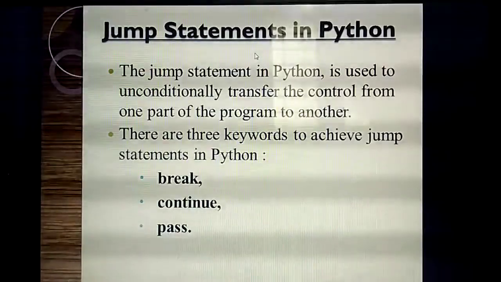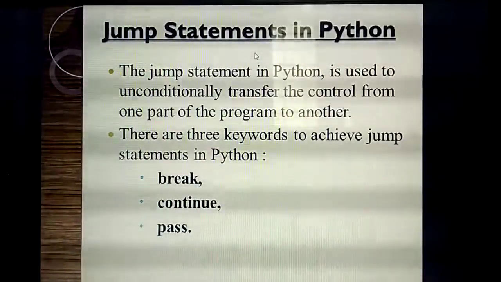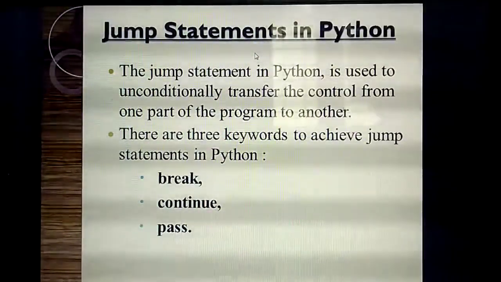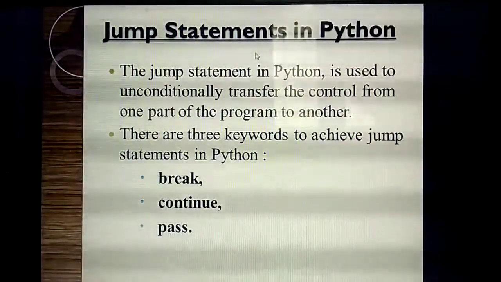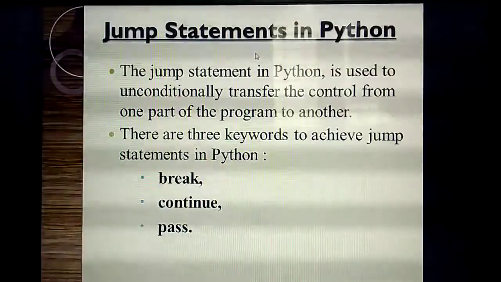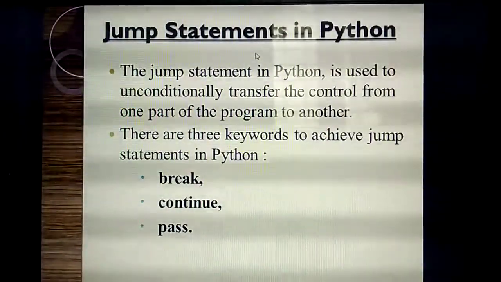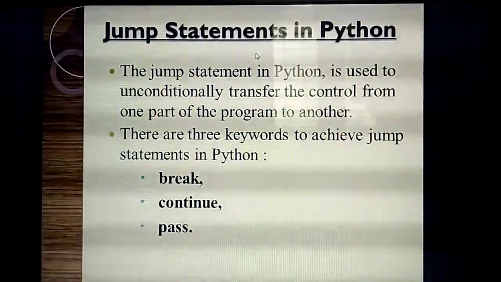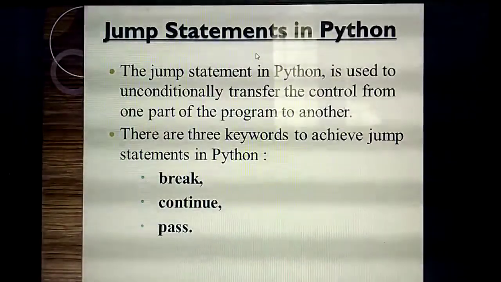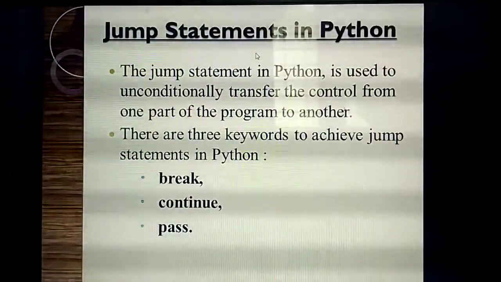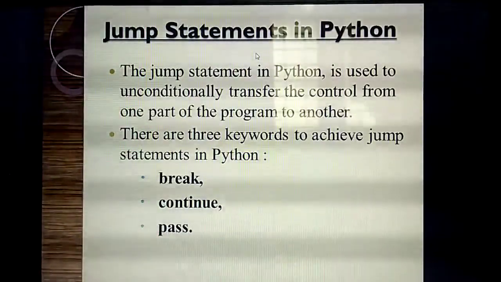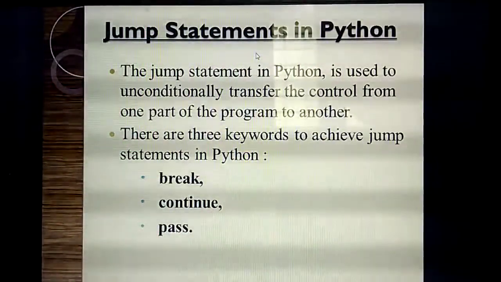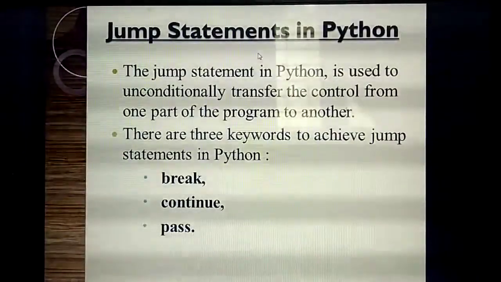For example, in a 50 lines program, after the 25th line you need to execute the 30th line. The 5 lines in between need not be executed, so the control flows directly from the 25th to the 30th line.